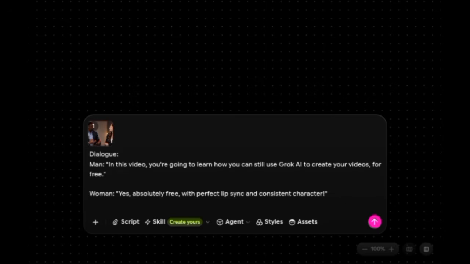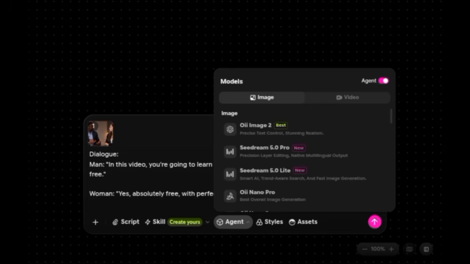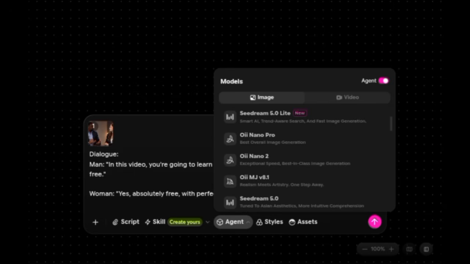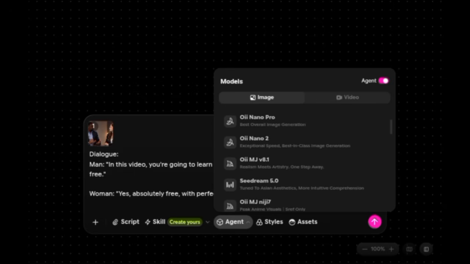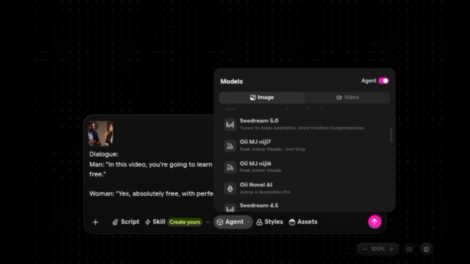So what you have to do is come over to where you see agents. Can you see here agent? So click on that agent. Once you click on that agent, you are going to see different AI models. Remember, the purpose of this tutorial is for us to use Grok AI to create our video, right? So you have to search for it. So first here you see Oi Image 2. Then you also see Seed Dream 5.0 Pro. You see Seed Dream 5.0 Lite. Then under here you're going to see Oi Nano Pro. Then you see Oi Nano. So let's just go down till we see Grok AI.